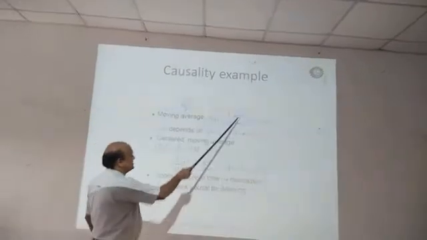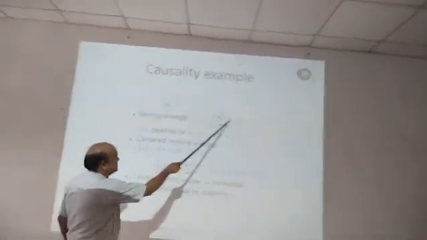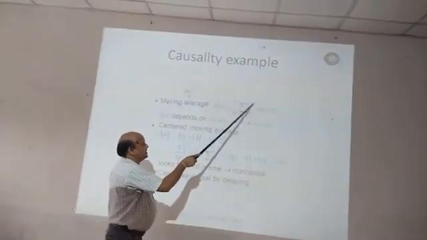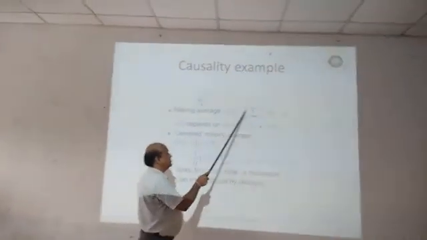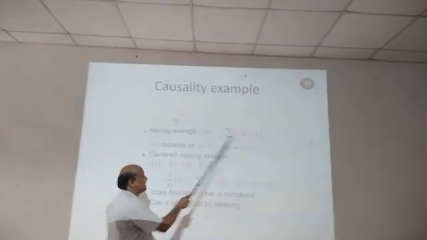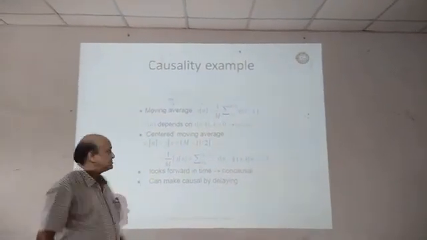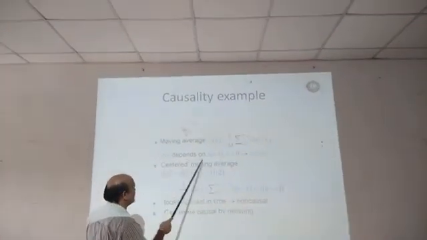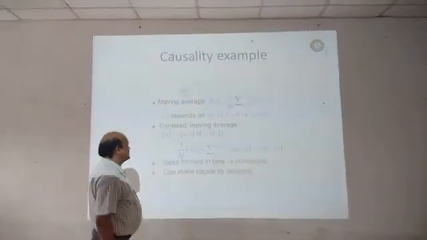Moving average: this is the sum and this is the average value, m, for m minus 1. Since it starts from k equal to 0, up to m minus 1. If k is equal to 1, then we will use up to m. But this is called the average value. So we can take 1 upon m, add everything and divide by m. This will give you the average. So this is called a moving average. If y of n depends on x of n minus k, where k is greater than or equal to 0, then it is called causal.